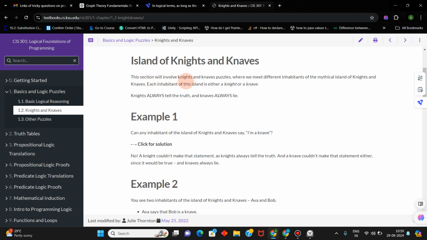This section will involve knights and knaves puzzles, where we meet different inhabitants of the mythical island of knights and knaves. Each inhabitant of this island is either a knight or a knave, and knights always tell the truth and knaves always lie. We will see four problems about identifying whether these people are knights or knaves, and how to use propositional logic to come to the conclusion.